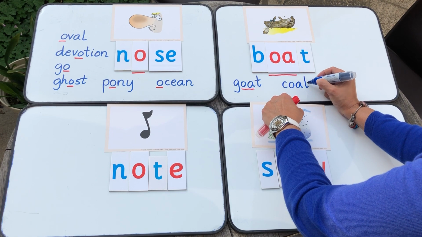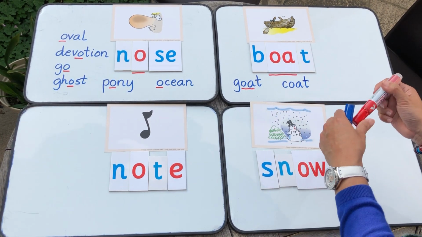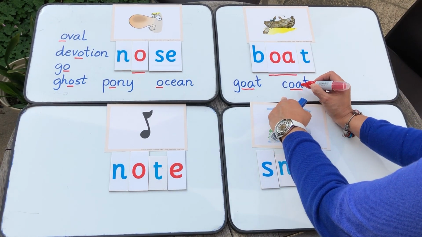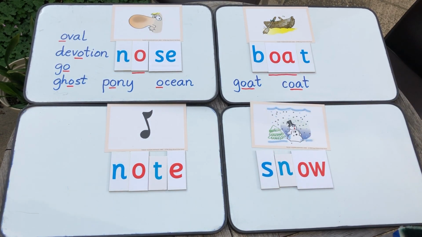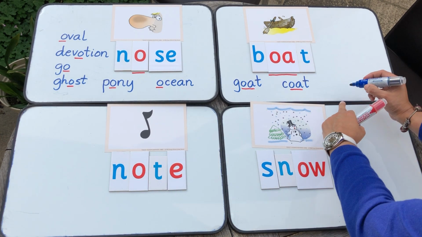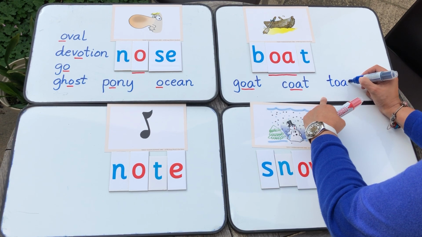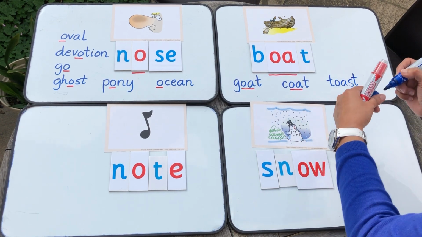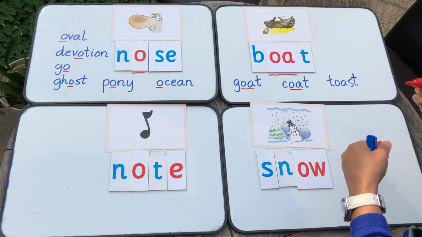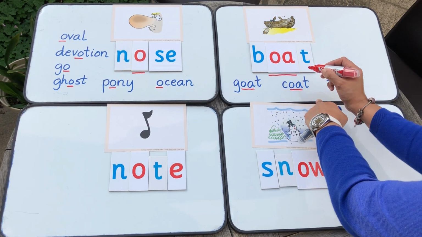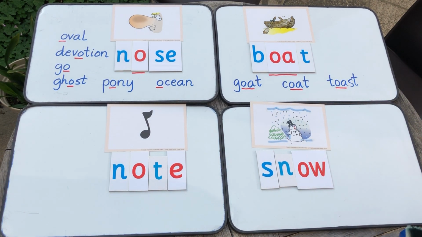You have a coat as well. The O in coat is the same as the O in boat. Same phoneme and grapheme. And one more word. A toast. Toasted bread. I love toasted bread. So the OA in toast is the same as the O in boat. Same phoneme and grapheme, or spelling choice.